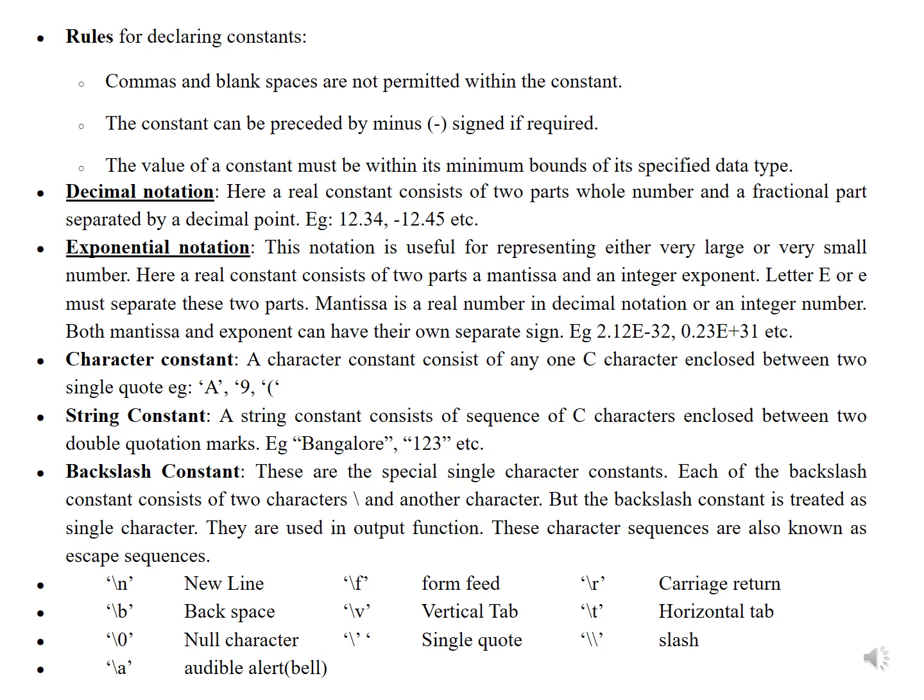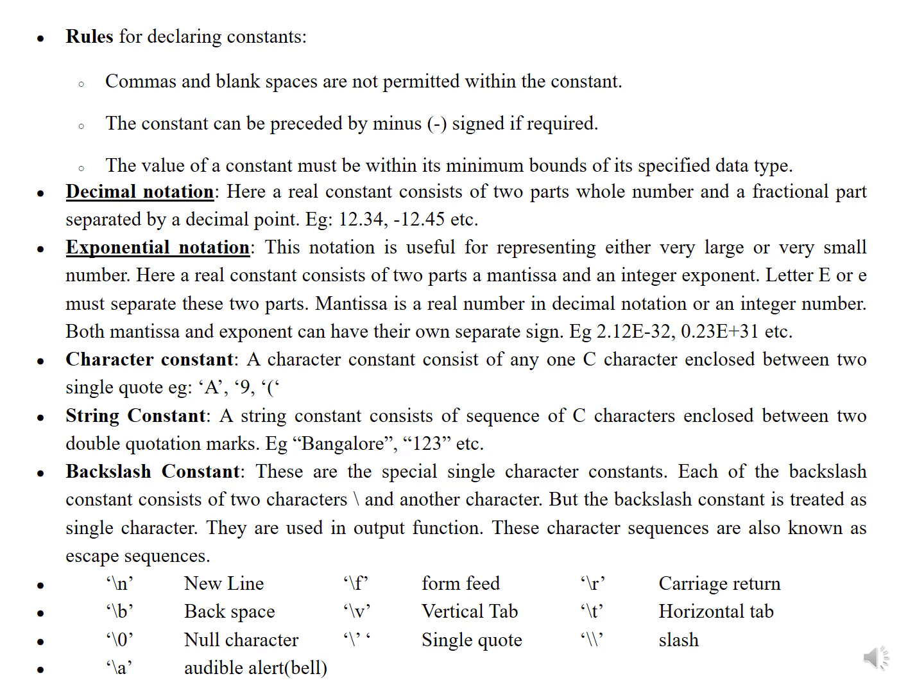Rules for declaring constants. Comma and blank space are not permitted within a constant. The constant can be preceded by a minus sign if required. The value of a constant must be within the minimum and maximum boundary of its specified data type. Decimal notation: a real constant consists of two parts, a whole number and a fractional part, separated by a decimal point. For example, 12.34. 12 is the whole part and 0.34 is the fractional part. Or you can also write -12.45, etc.